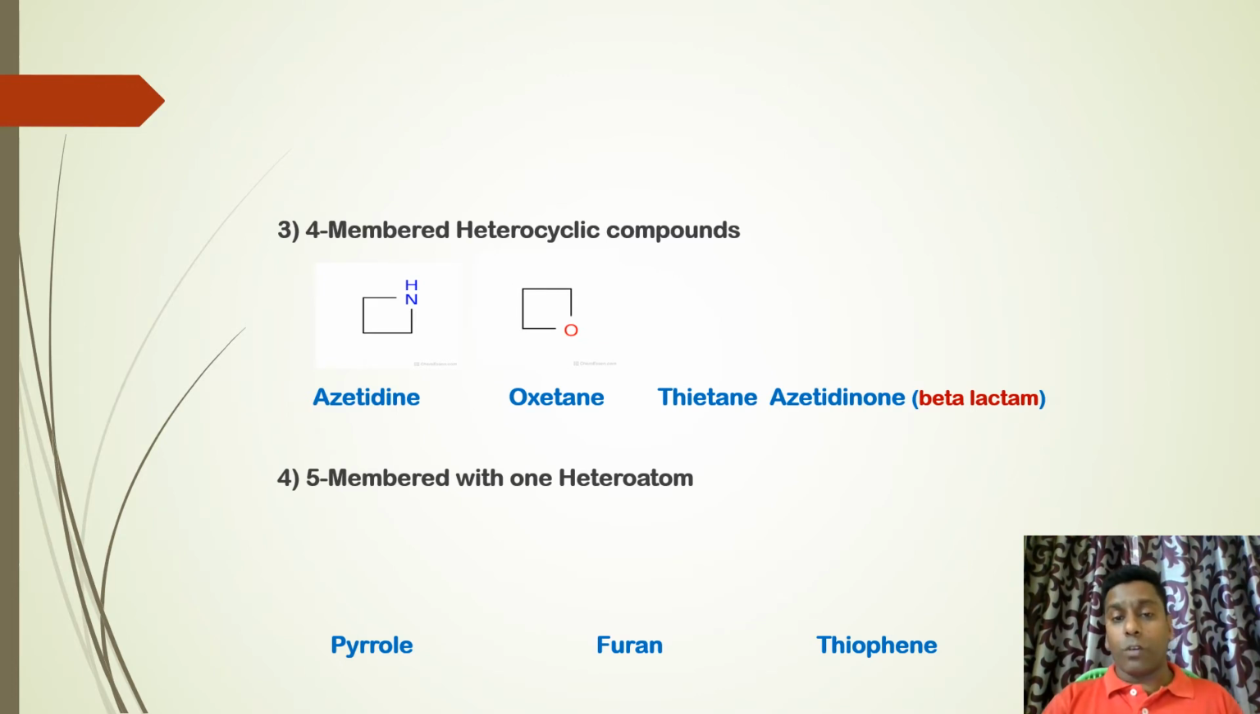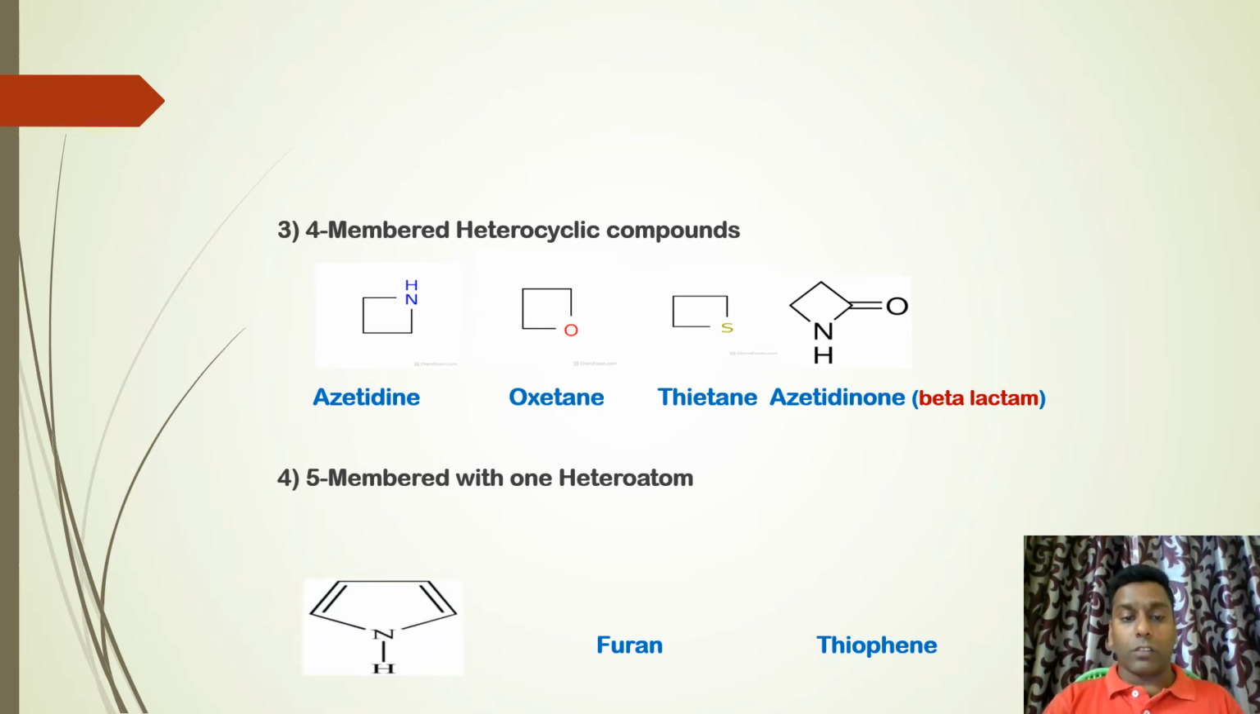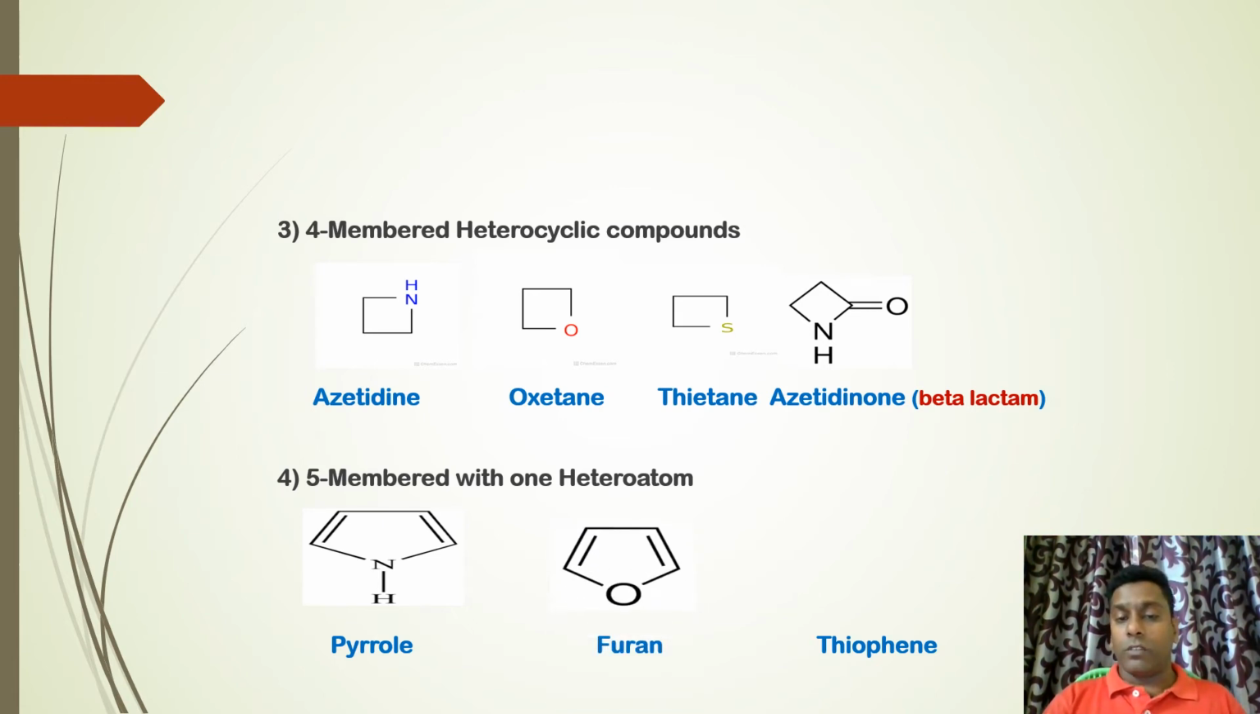Oxetane, 4-membered with oxygen. Thietane, 4-membered with sulfur. Azetidinone is the carbonyl derivative of azetidine, which is commonly and very famously called beta-lactam. Next, what is pyrrole? Pyrrole is a 5-membered heterocyclic compound with nitrogen as a heteroatom. Furan, oxygen as a heteroatom and 5-membered in nature. Thiophene, 5-membered with sulfur as a heteroatom.